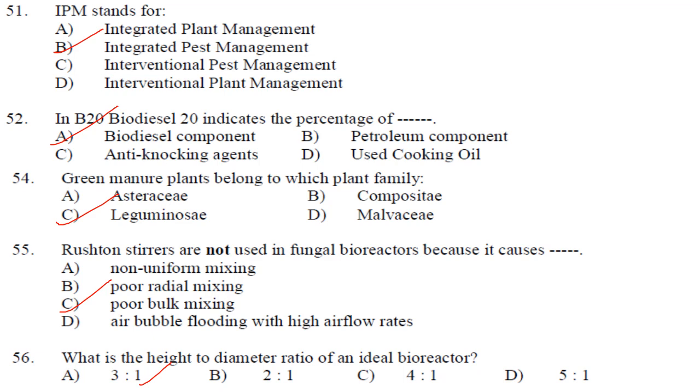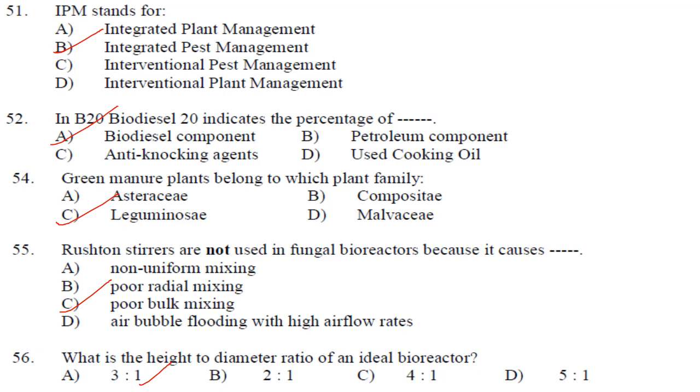So the blend percentage of biodiesel is indicated by B factor. So B100 represents pure biodiesel, whereas B20 contains 20% biodiesel and the remainder being traditional petrol or diesel. So they have asked in B20, biodiesel 20 indicates the percentage of biodiesel component. Answer is option A. Then green manure plants belong to which family?